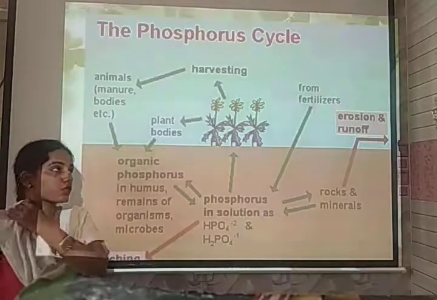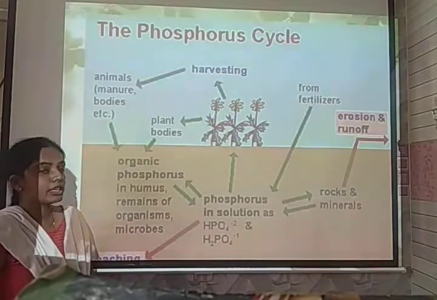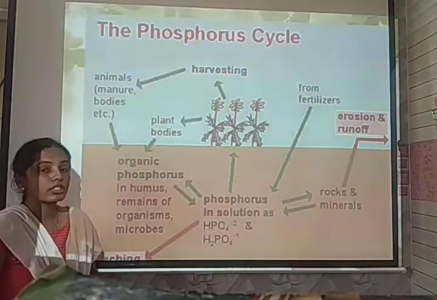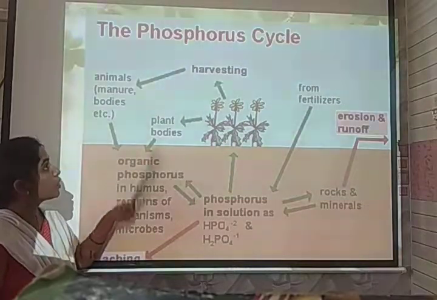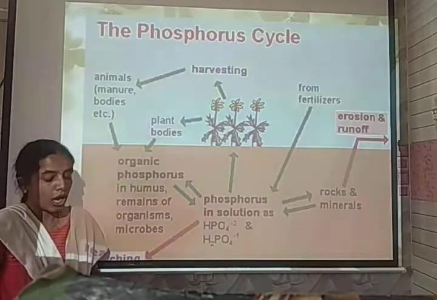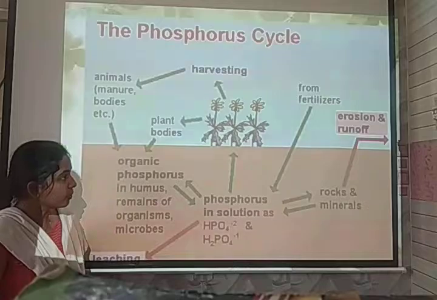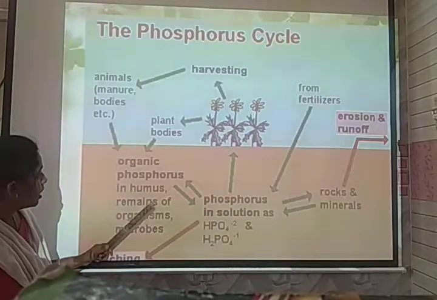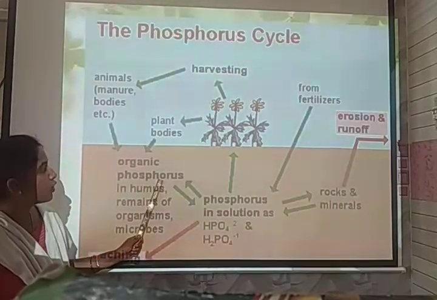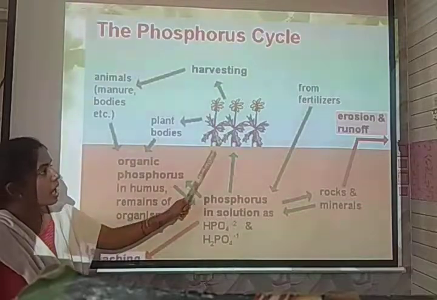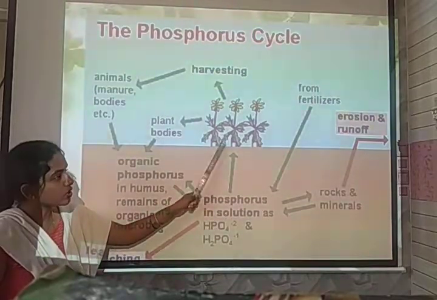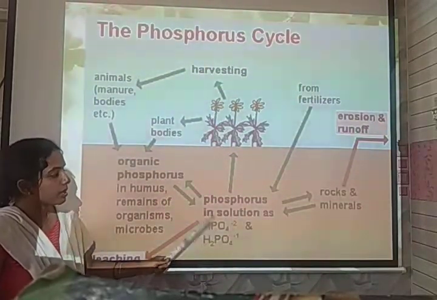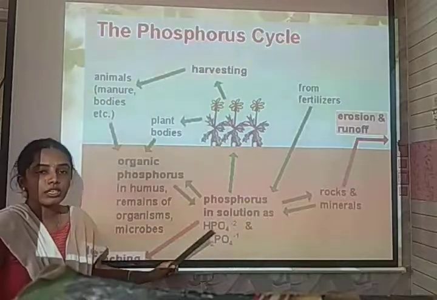Next is the phosphorus cycle, which is called a sedimentary cycle, where rock is the basic medium in which phosphorus is present in an excess amount. By the weathering of rock and by leaching, the humus, which has a higher phosphorus composition, is absorbed by the plant. When it undergoes decomposition, the phosphorus again enters the soil.